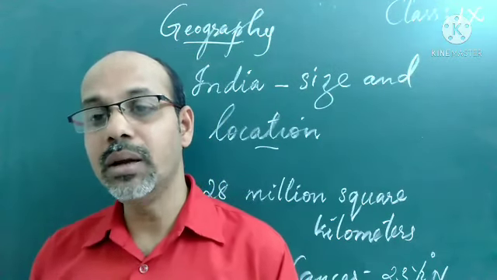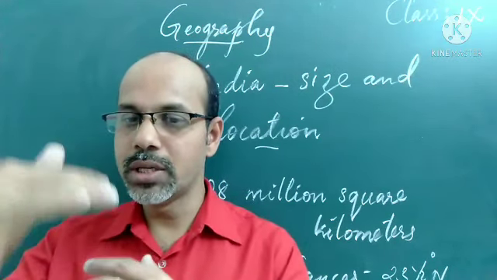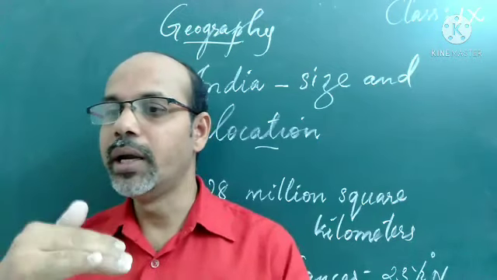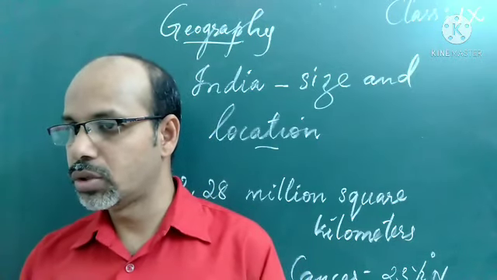The Tropic of Cancer divides India almost equally into two parts.